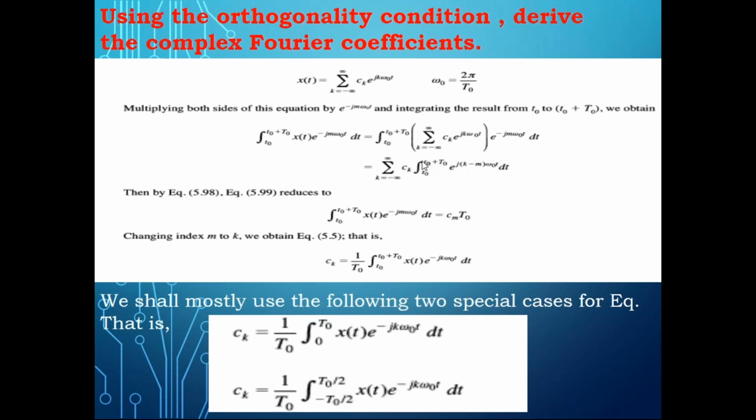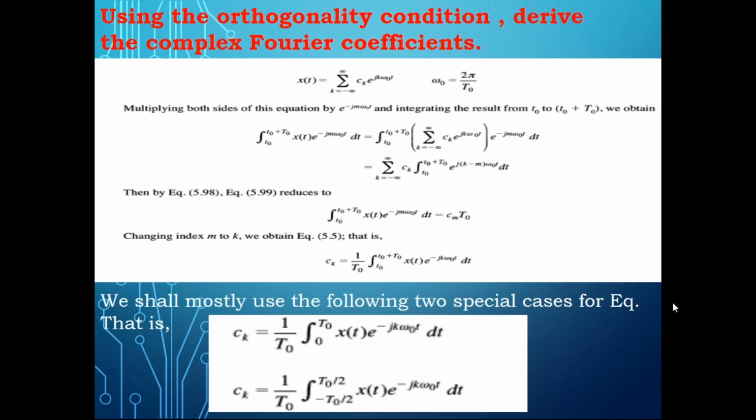Please try to understand. When you integrate this over the limits, you'll get some scaling factor, some constant, and a certain value of T naught also. That T naught is this, and this scaling factor multiplied with the summation, the entire term, can be replaced by Cm. Since on the other side we also have m, that's the reason we replace this with Cm. So from this you can write, changing index m to k. Since we are calculating Ck, you just change this, and automatically you have this formula. So that's how you can find this.